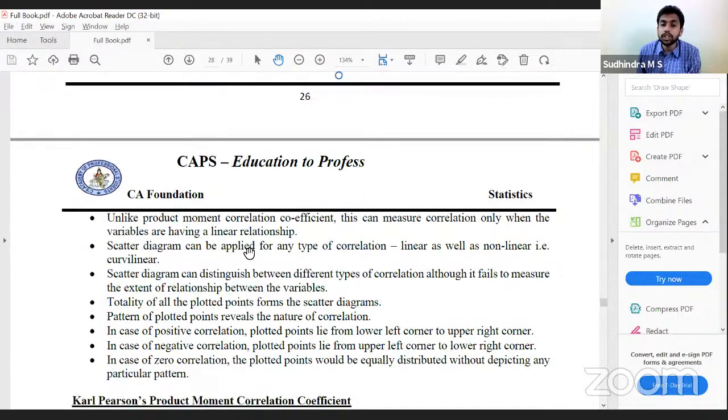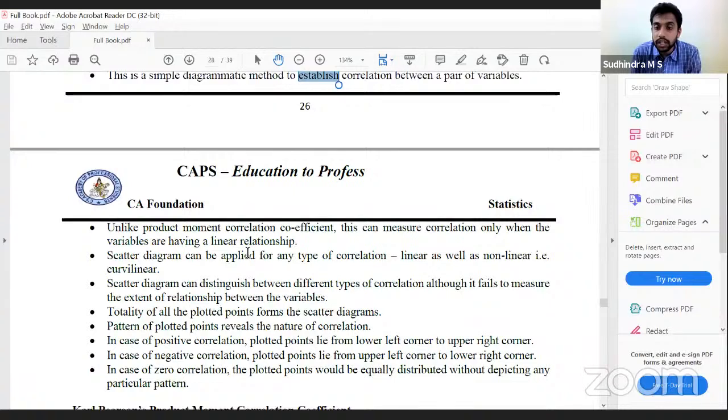Unlike product moment correlation coefficient, this can measure correlation only when variables are having linear relationship. Oh no, this is reverse. Product moment correlation coefficient can measure correlation when there is linear relationship. Scatter diagram can be applied for linear as well as non-linear. What is linear? What is non-linear?